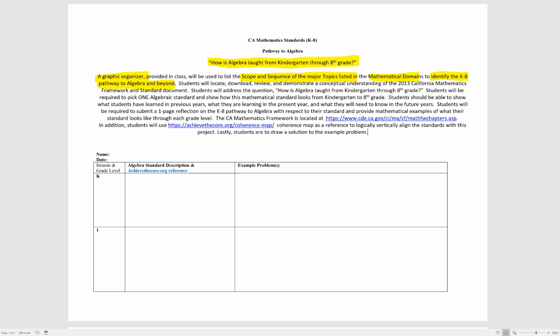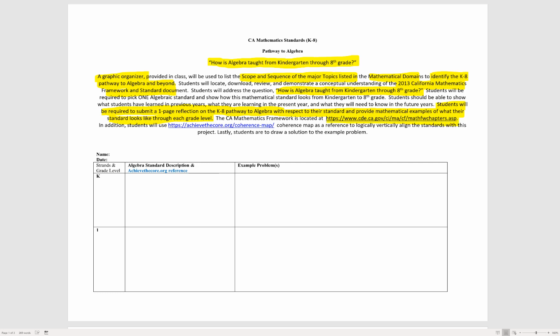So you're going to look at the 2013 California Math Framework and Standard Document as a guide, and you're going to ask this question: how is algebra taught from kindergarten through 8th grade? And so we're going to create a visual reference to that. Some big ideas here are this: students will be required to submit a one-page reflection on this K-8 pathway to algebra journey with respect to their standard, and provide examples of what their standard looks like through each grade level. You're going to be able to use the California framework.